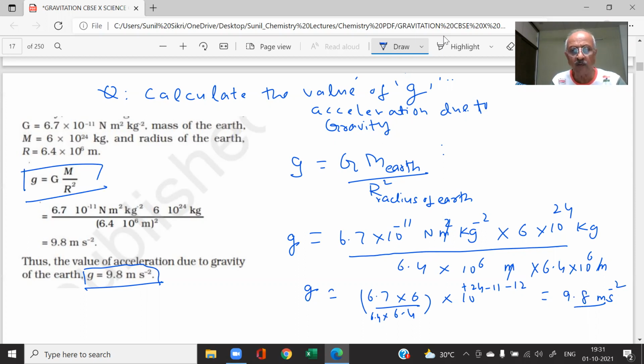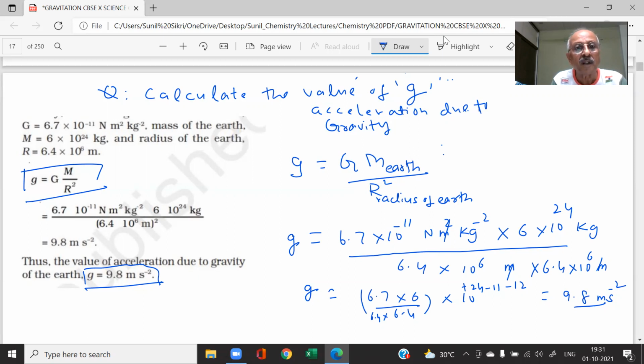Interesting thing. Do you see anything very important here? What is so important about this formula, students? You see that this is G, the gravitational constant, this is the mass of the Earth, and this is the radius of the Earth.